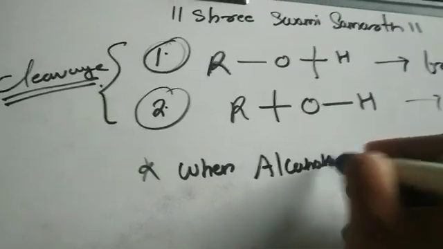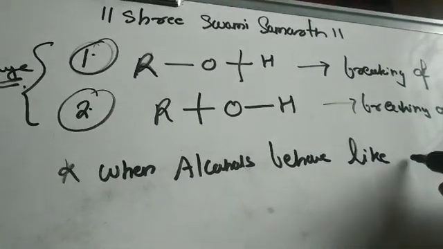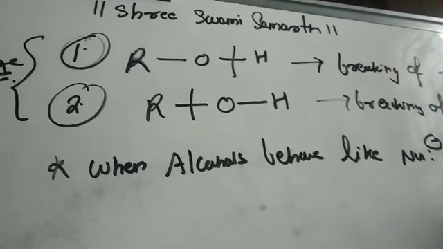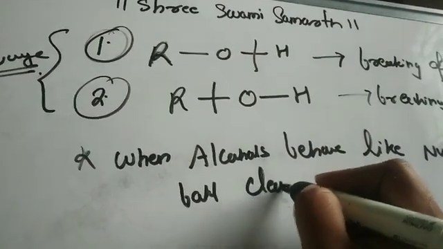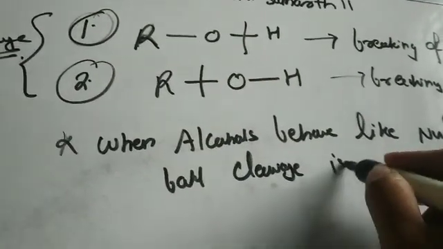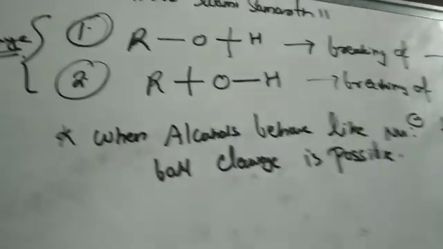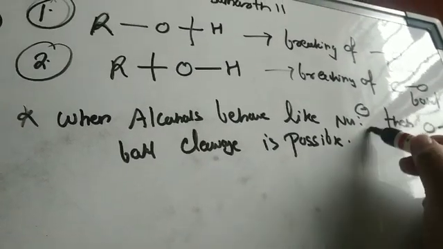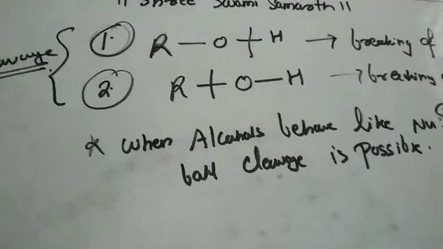So this is a very important note. जब भी OH nucleophile की तरह काम करेगा, that time only the cleavage is possible, right?